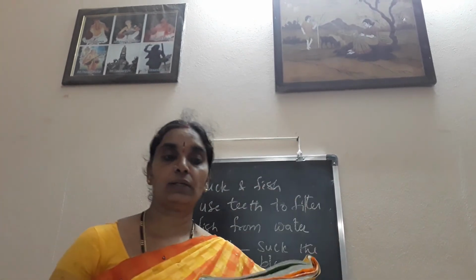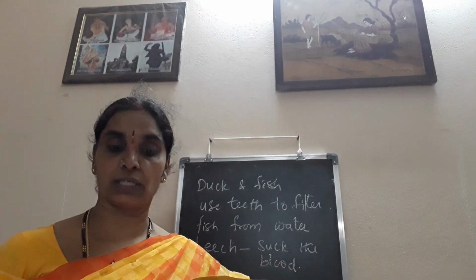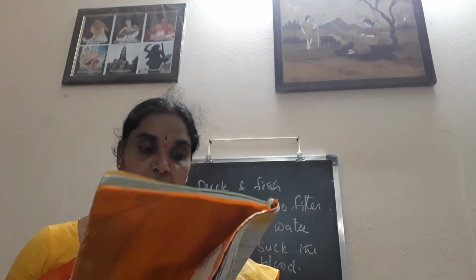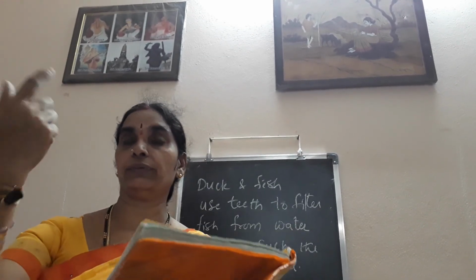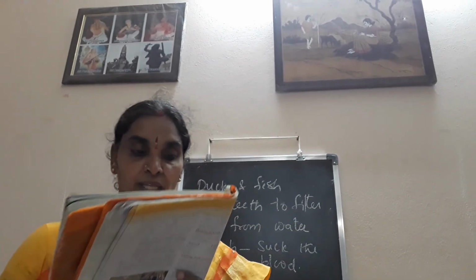The ways of taking in food were already given to you in the form of a table in the previous class, children. So, modes of getting food by different organisms: lizard on the wall, spider in a web, hen in a garden, butterfly on a flower. It differs from one to another. The lizard takes insects on the wall. The spider in the web also takes insects from the web. The hen in the garden eats worms and insects. The butterfly on a flower sucks the nectar.